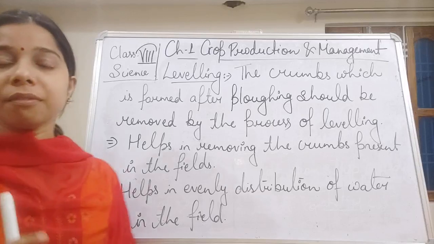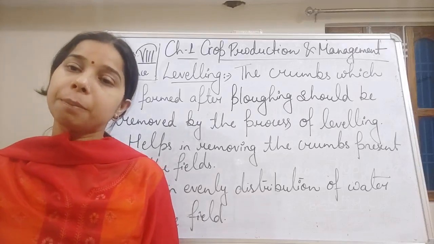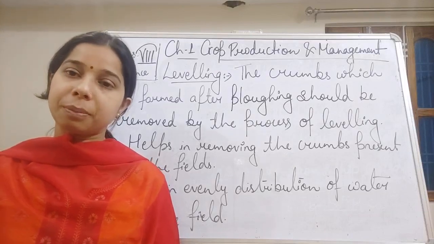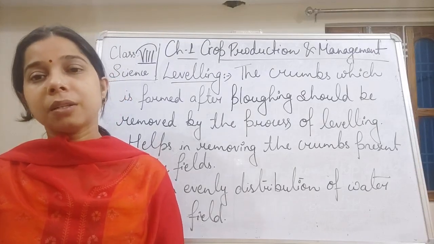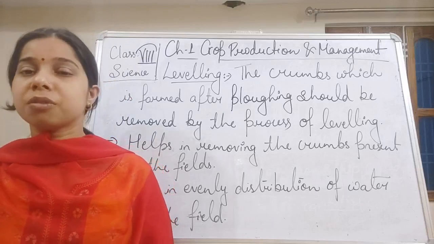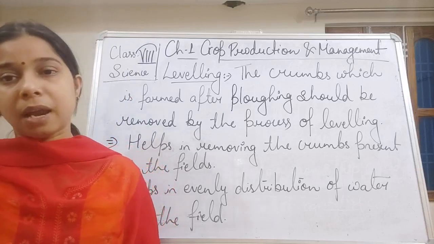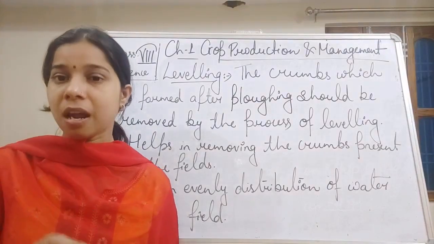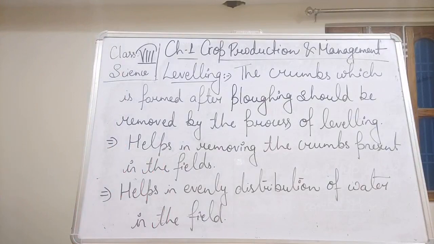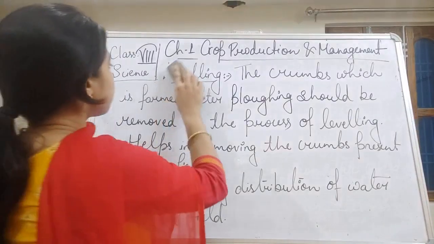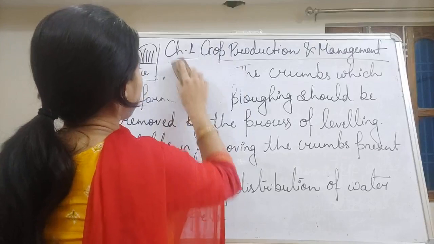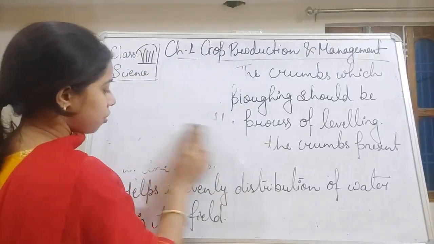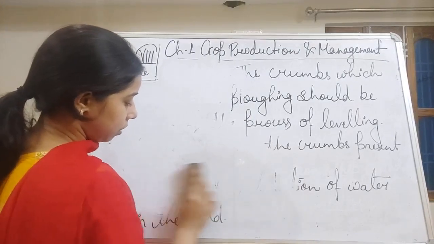So you see students, we have seen here how we can prepare the soil, first of all by the process of plugging, and second by the process of leveling. So this is the first agriculture practice. Now moving on, we are going to see the selection and sowing of the seeds. This is the second agriculture practice.